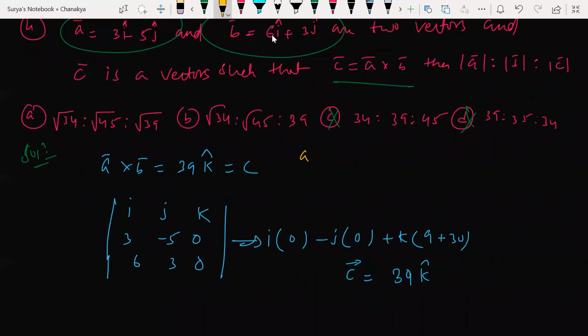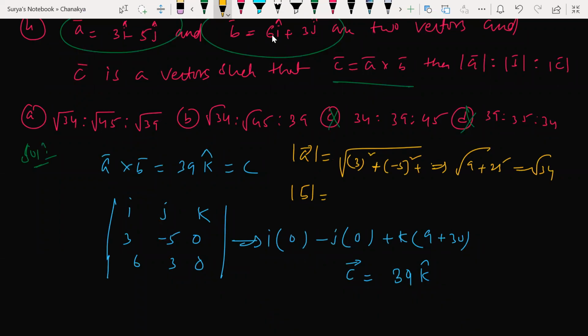Magnitude of A is what? How do you find out magnitude of A? We'll find 3 square, coefficient of I, like this, right? K square we don't have, so 0. 9 plus 25, how much? 34. So what is magnitude of B? 36 plus 9, which is nothing but 45. Now similarly, magnitude of C is what? Root of 39 whole square.